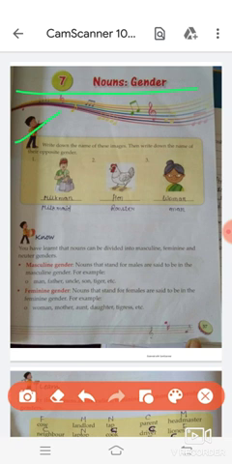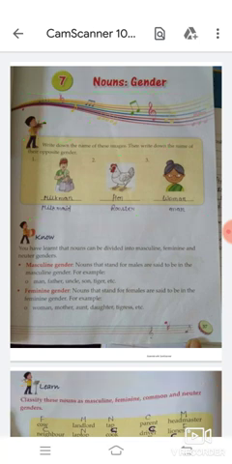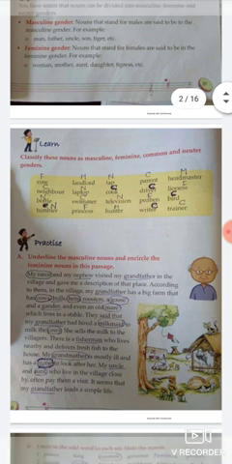Students, you can see the first image is of milkman and the opposite gender of milkman is milkmaid. Next image is of hen. The opposite gender of hen is rooster. Then next image is of woman. The opposite gender of woman is man. Now come to the next exercise.